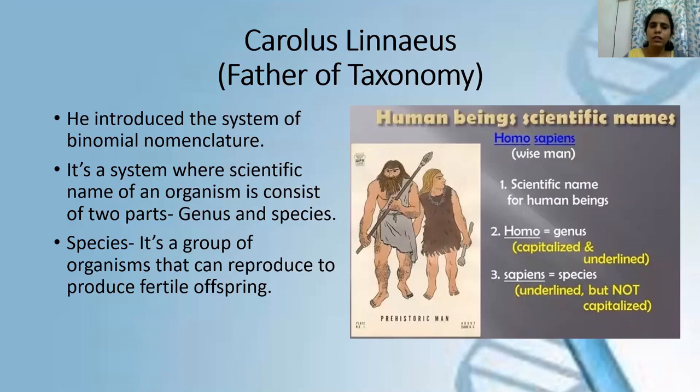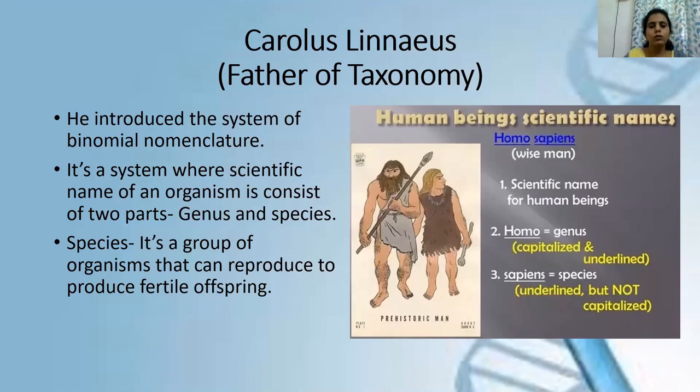Later on, when new scientists came and did studies about these kingdoms, because of many reasons, this particular classification of organisms into 2 kingdoms was not accepted. But still his contribution was important because he introduced the system of binomial nomenclature. That's why he is known as the father of taxonomy. The meaning of the term binomial is: bi means 2 and nomial means providing names.